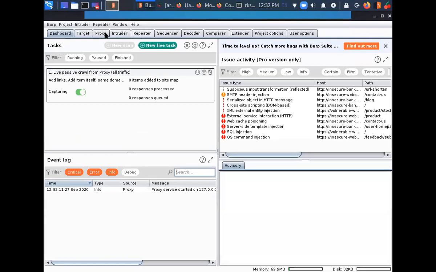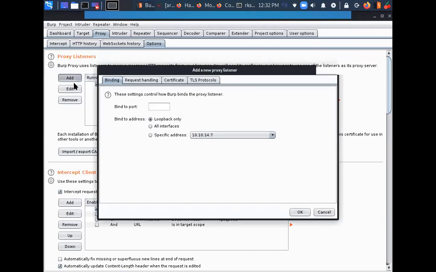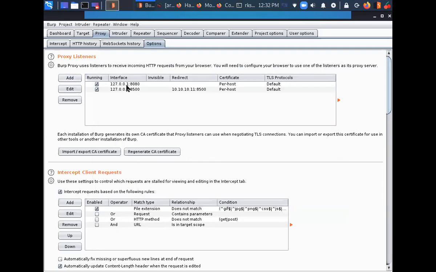Okay, let's go to the proxy tab. Let's go to options. Let's set up a new proxy here. Bind to port 8500, request handling. What I'm going to do is tell my Burp to intercept all the requests from my machine and forward them to my target, that is Arctic, on this port. So let's press OK. The proxy is set up now.